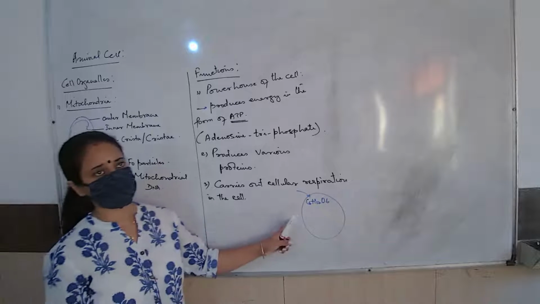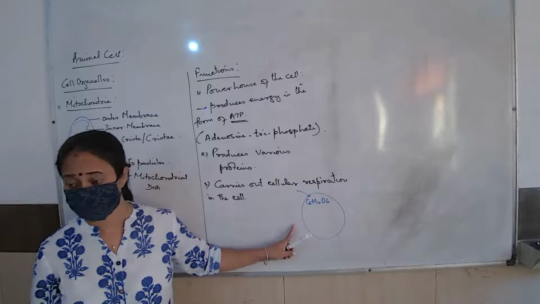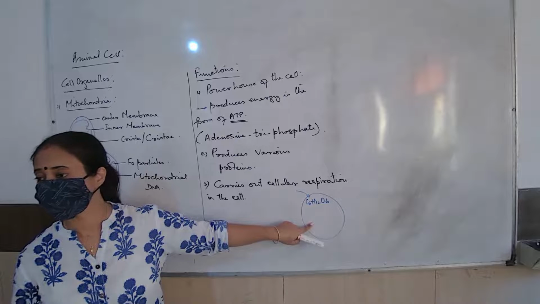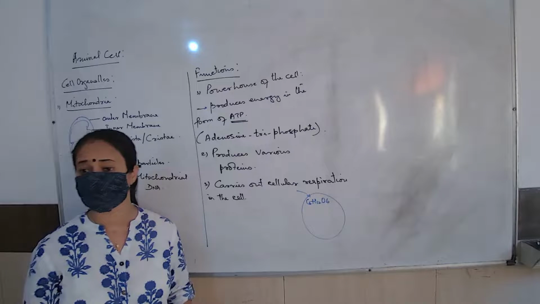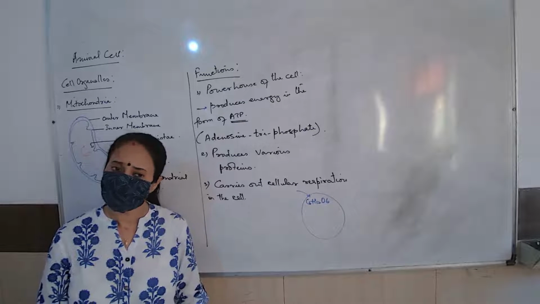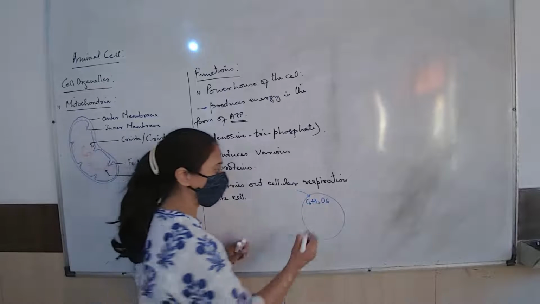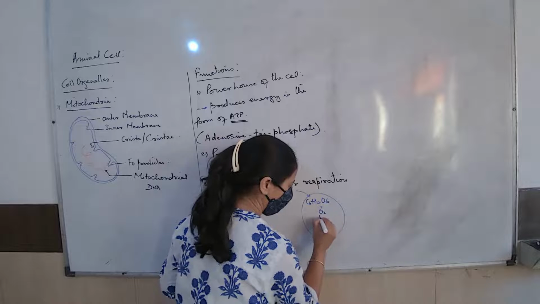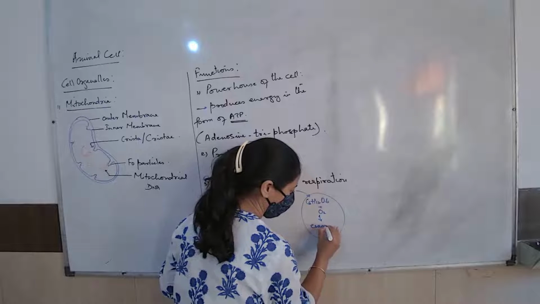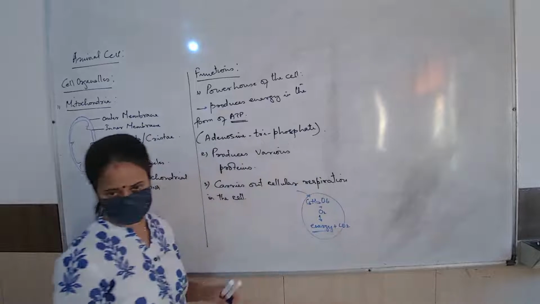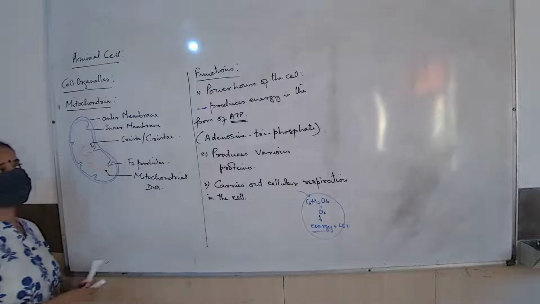See here first. Try to understand. This is a cell of our body which has got an adequate amount of glucose. But where did this glucose come from? Digestion, nutrition. Now this glucose, with the help of oxygen, should get broken down to energy and carbon dioxide. So this is what we are interested in.